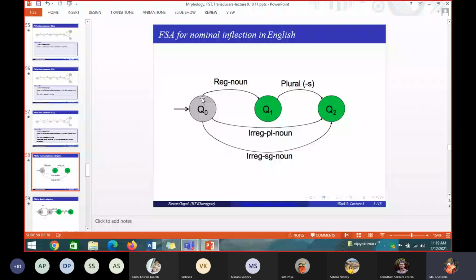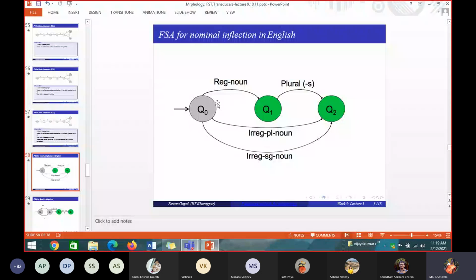For cat, what are the states it passes through? Q0 to Q1. If I give the word cats, what does it pass through? Q0 to Q1, Q1 to Q2. Very good. Q0 to Q1 is a regular noun singular. I have a plural s added to it, so from Q1 I add plural s to make a final state Q2. So it becomes cats.